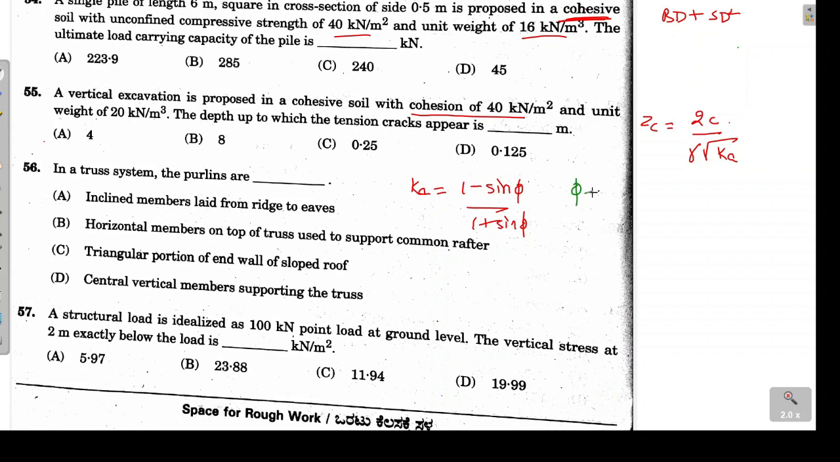So if phi is 0, we can substitute the value. So sin 0 will become 0. So Ka value will come out equal to 1. So in the numerator we will have 1, in the denominator we will have 1. So Ka value will be 1. Now we can substitute the value here. So Zc is equal to 2 times C, which is 40, divided by 20 under root of 1. So from here the answer is coming out as 4. So option A is correct over here.